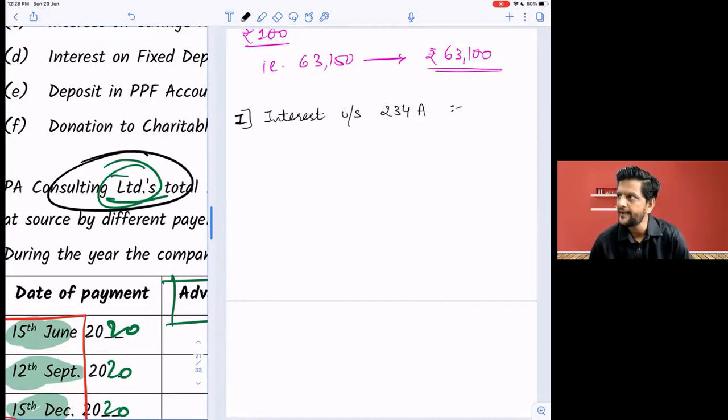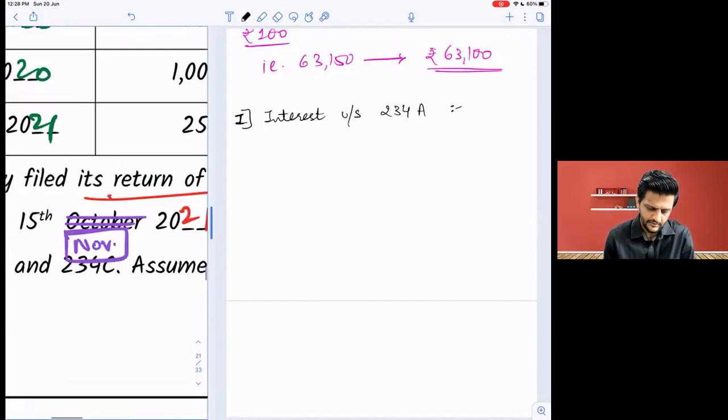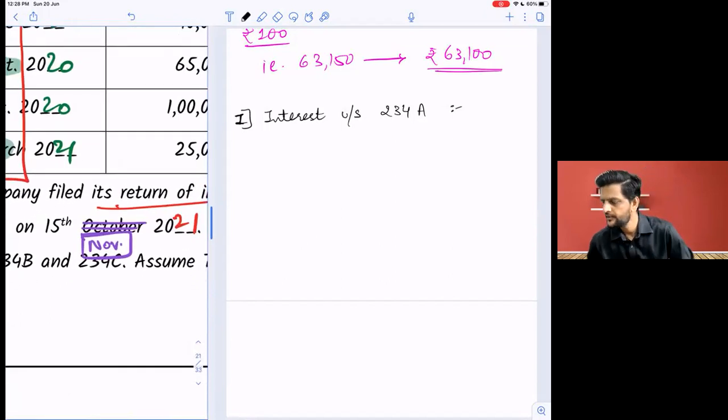Now the tax was paid when? 15th November. Is it paid after 31st October? Yes. How many months after 31st October? 1. One part of the month will be considered as entire month. Do you understand? So due date was 31st October. Even if they pay on 1st November, entire month interest is applicable. Entire 1 month.